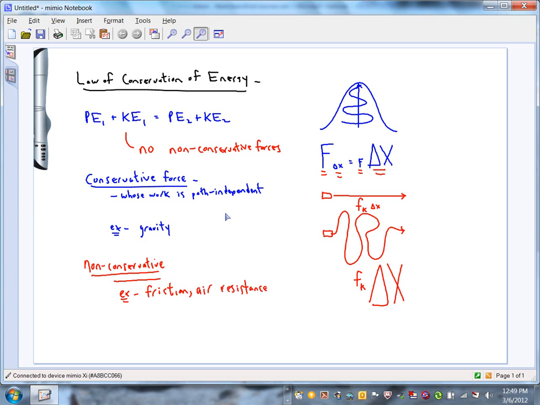Let me give you another way of thinking about a conservative force. Conservative forces, we said the work is path independent. Doesn't matter how you get there. Another way of thinking about it, conservative forces are forces whose work always lowers the potential energy of the object. If a conservative force does work on you, it's going to lower your potential energy.